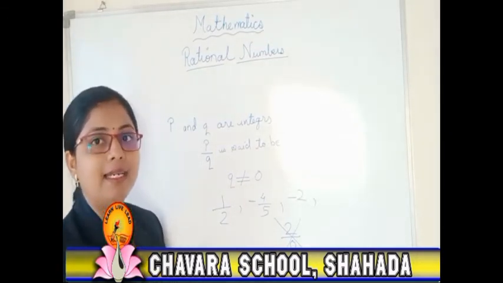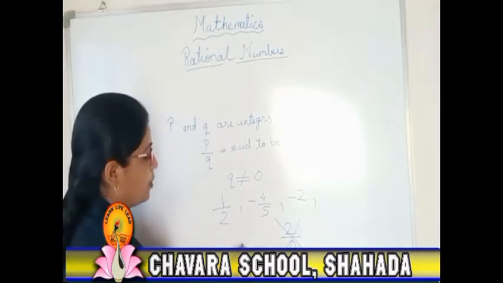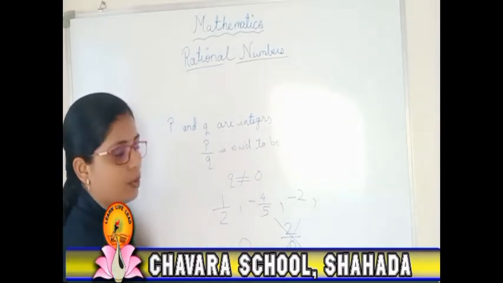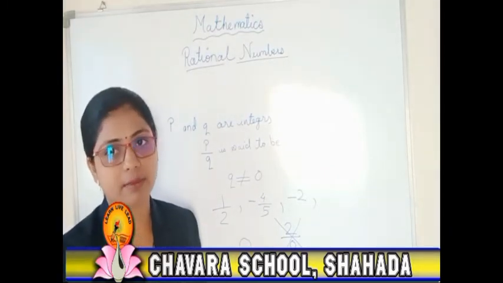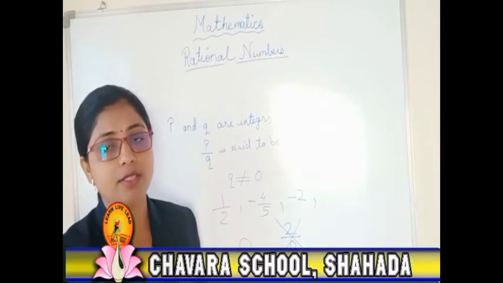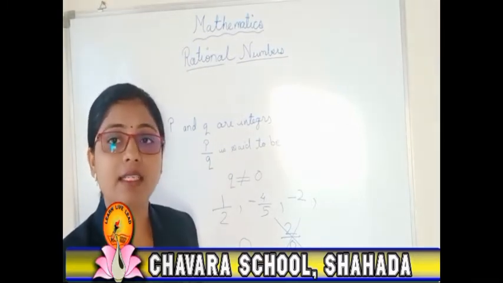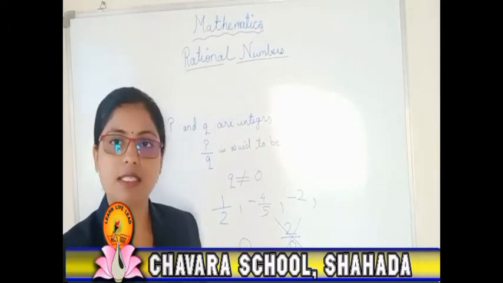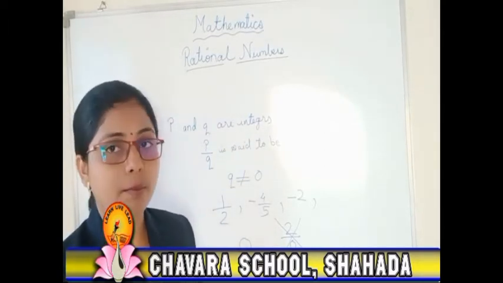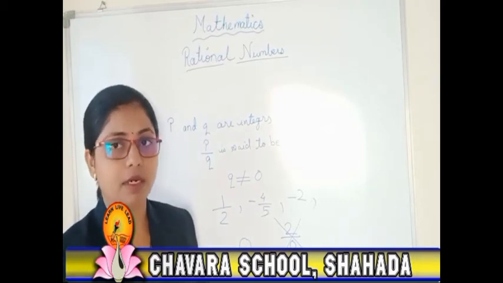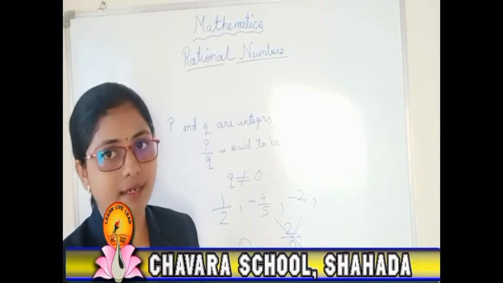Okay. Then next point. Now 0. If we consider 0, 0 is a rational number. Don't forget, my dear children. 0 is known as a rational number, but it should not be present in the denominator. If it is in the numerator, it is a rational number. But in the denominator, if 0 is there, then definitely it is not a rational number.